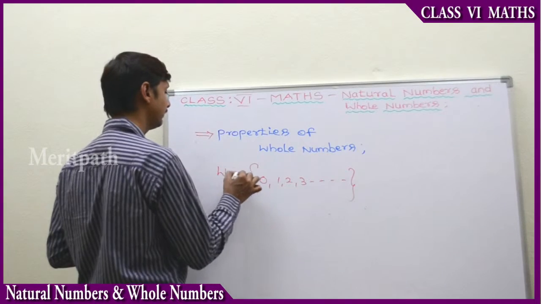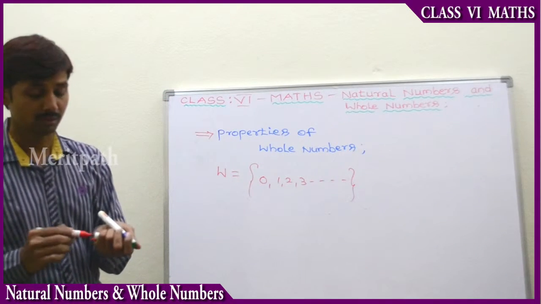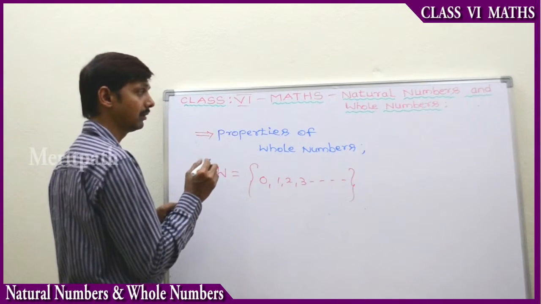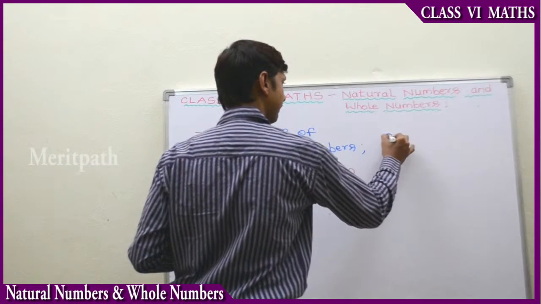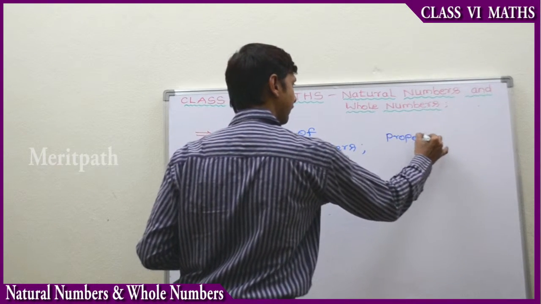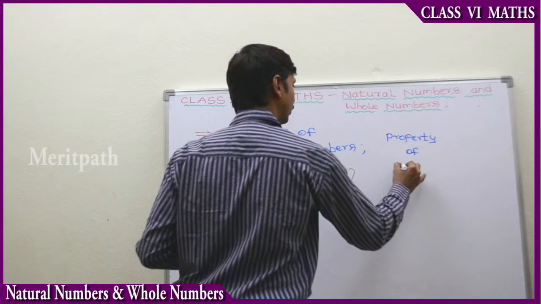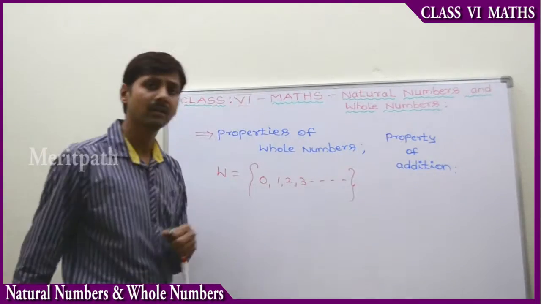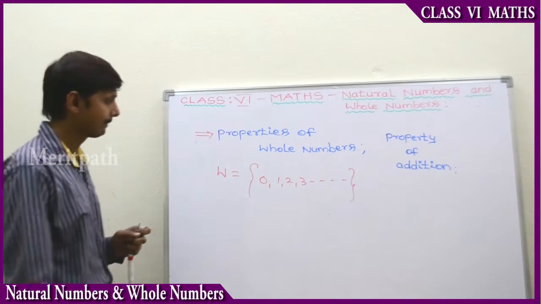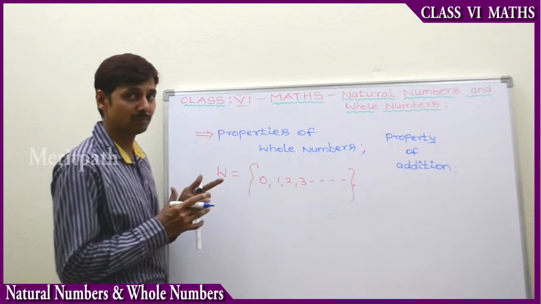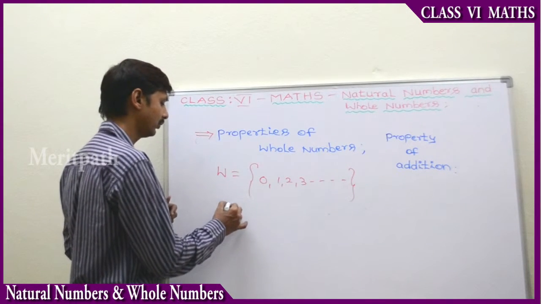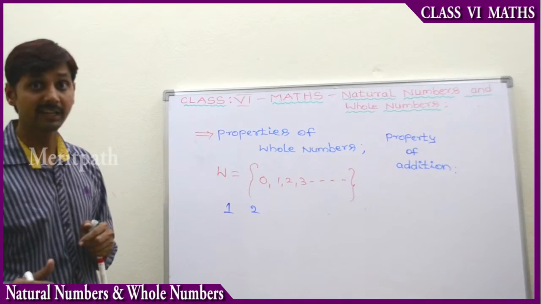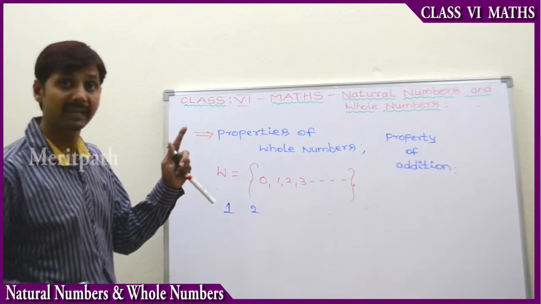So let's see. We'll take some whole numbers and test the properties of whole numbers. First, addition. The addition rule, the property on addition. Let us take any two numbers from the whole numbers, 1 and 2. After taking 1 and 2, we combine them with the addition symbol, because first we are using addition here.